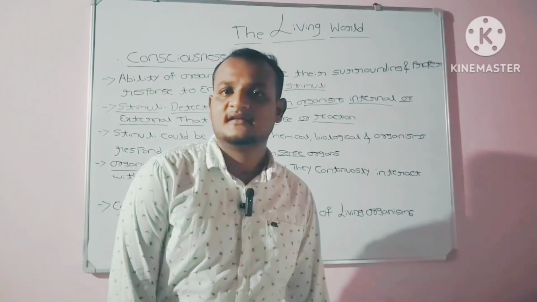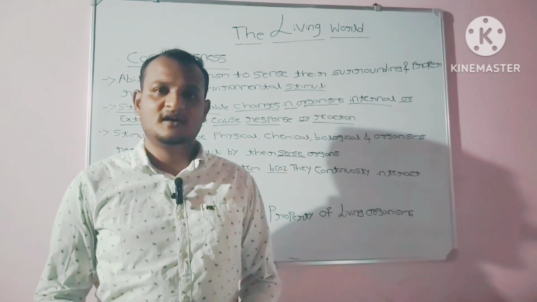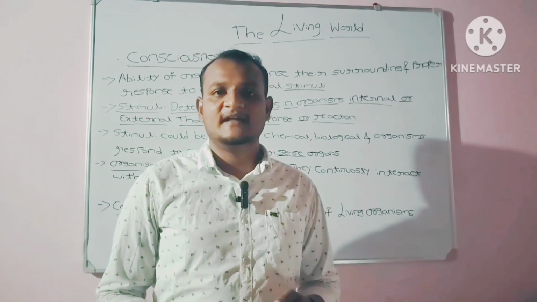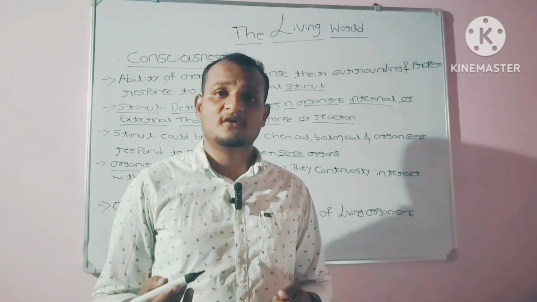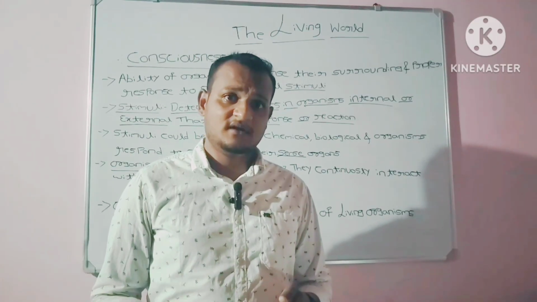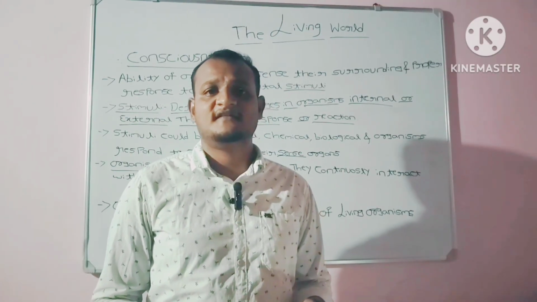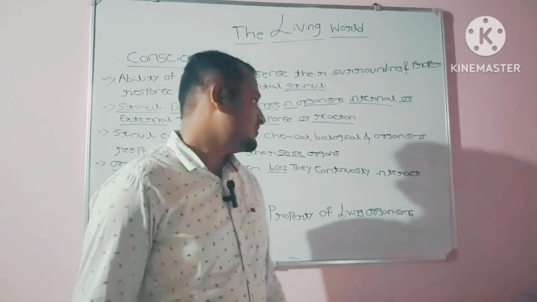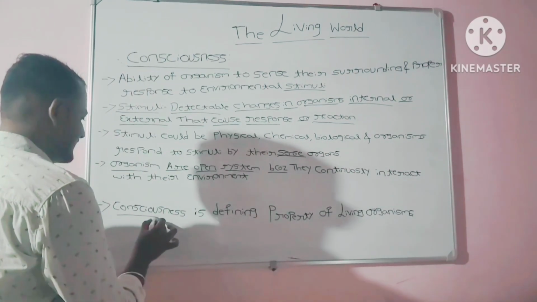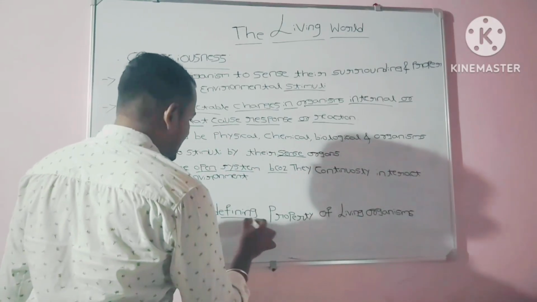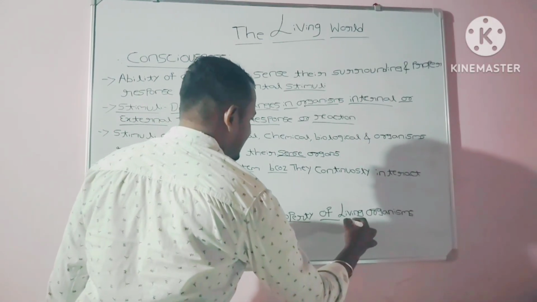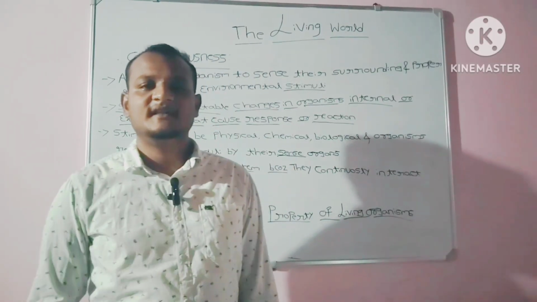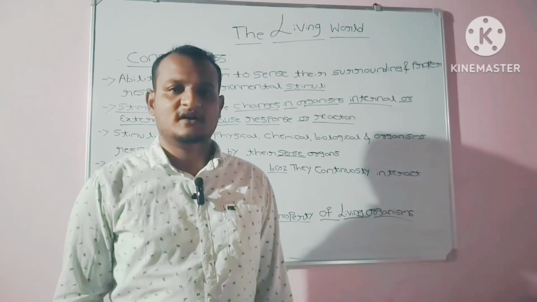Consciousness can occur only in living organisms. Living organisms only possess consciousness. Non-living things do not possess consciousness. Consciousness only is possessed by living organisms. So consciousness also becomes a defining property of a living organism.